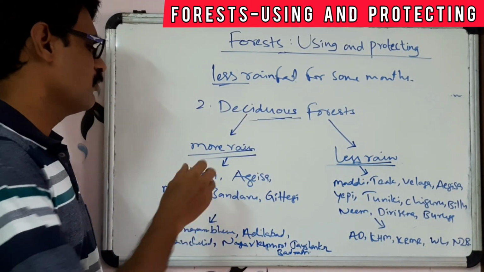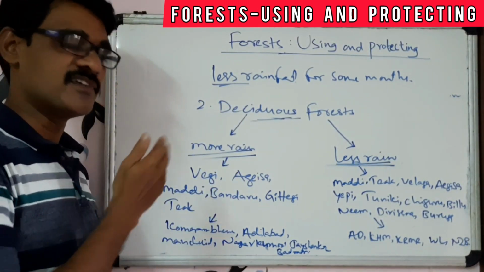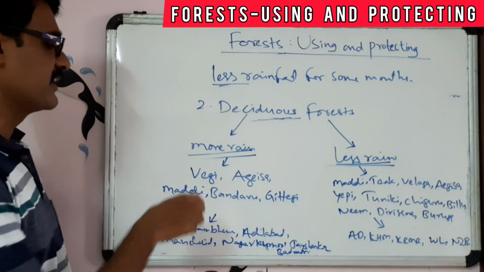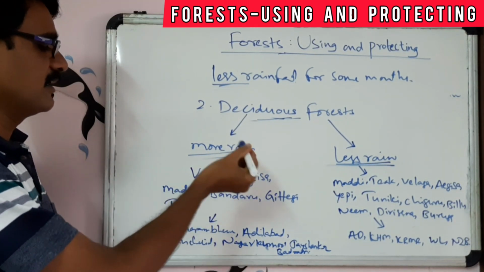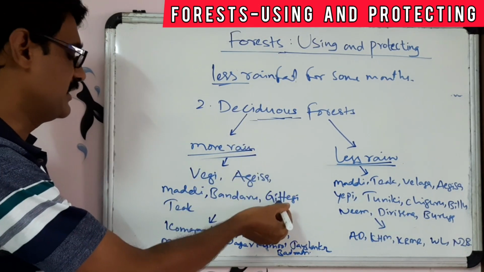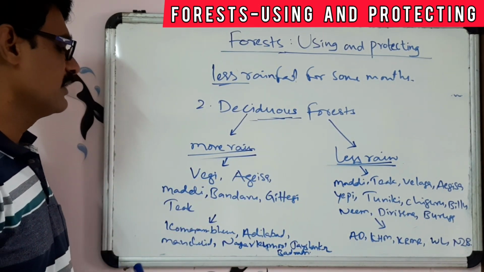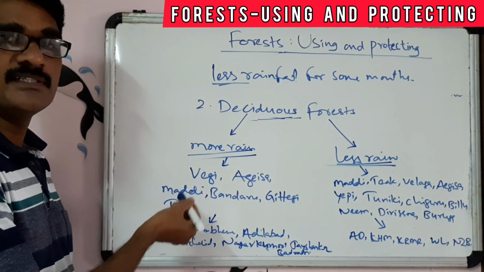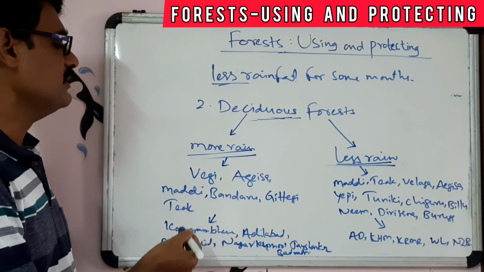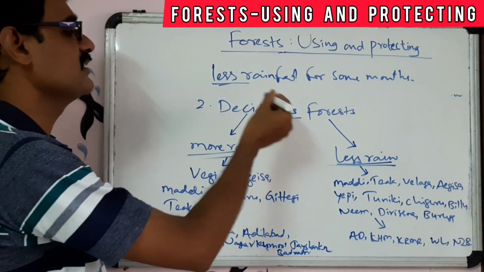Generally the region which receives more rainfall will have Vegi, Egisa, Maddi, Bandaru, Jittegi, Teak. These types of trees are grown in the more rain receiving regions of deciduous forests.